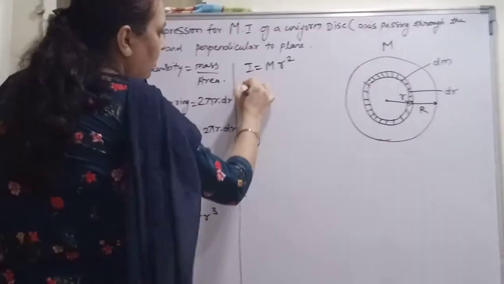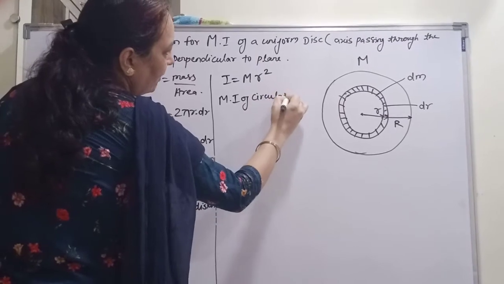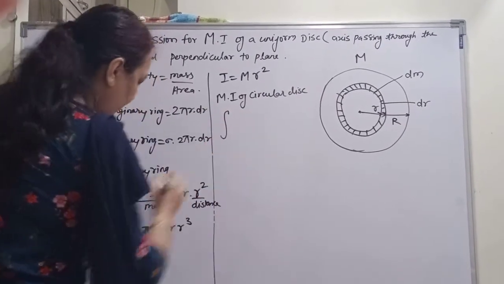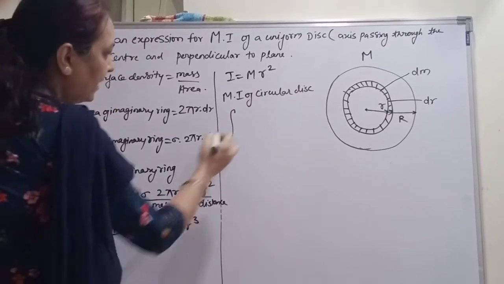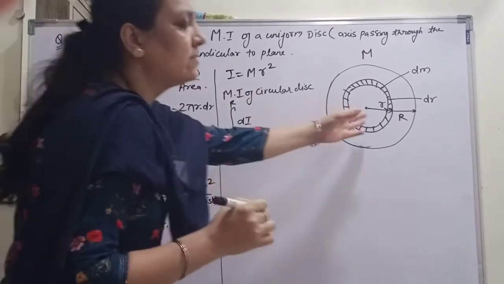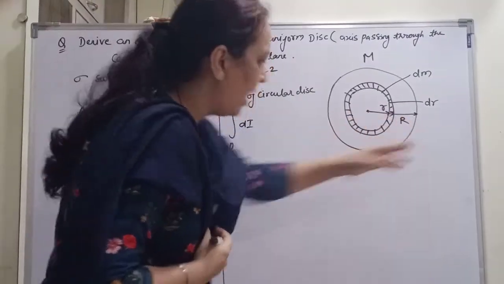Now the moment of inertia of the circular disc is the integration of dI from 0 to r. Why? Because it consists of a large number of rings having distance from 0 to r.